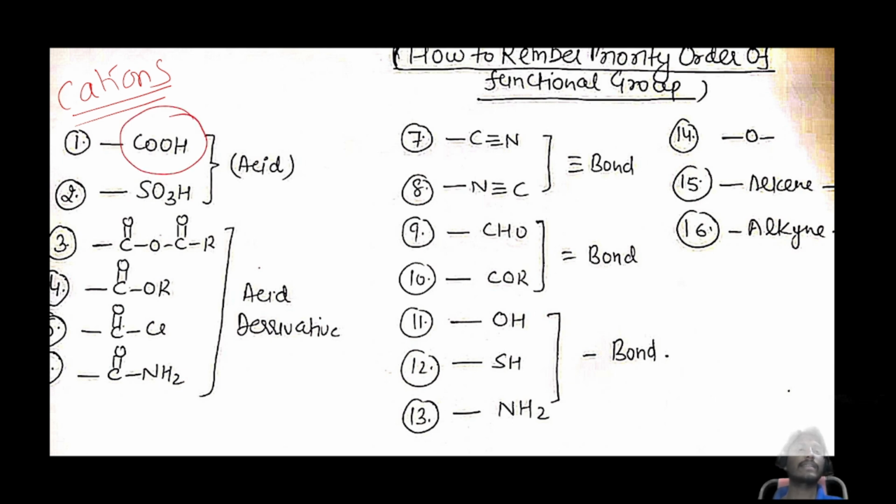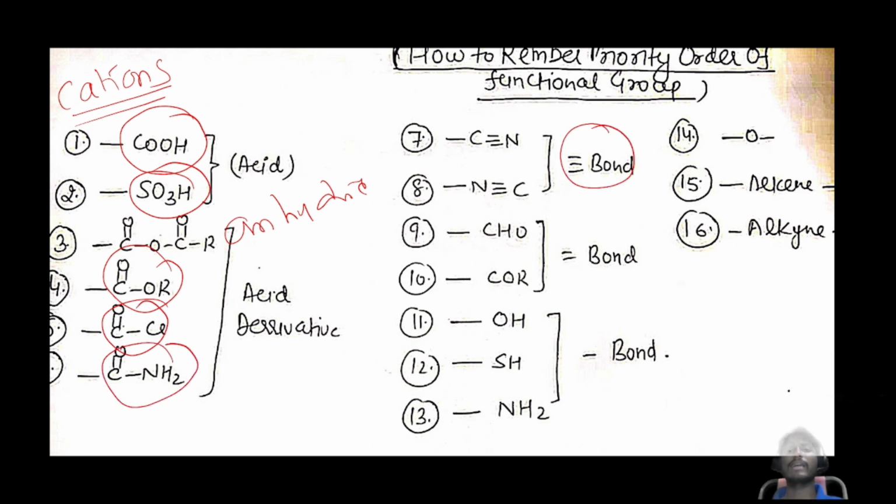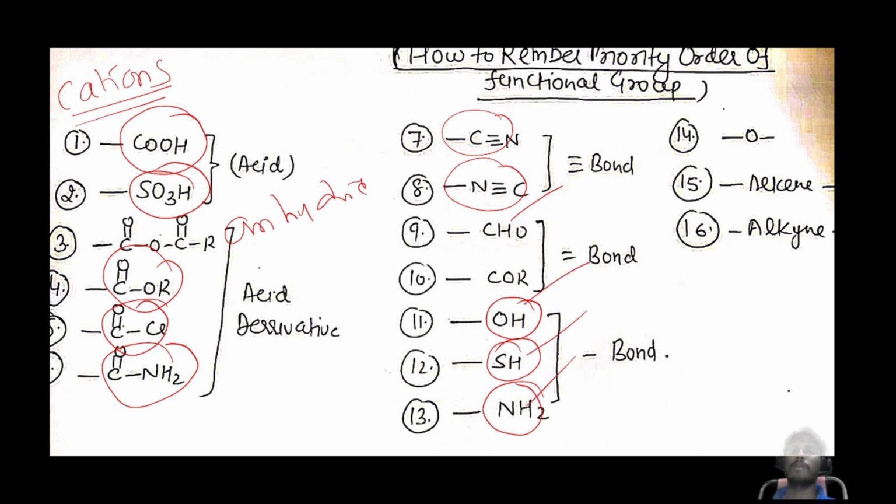Next, carboxylic acid, then sulfonic acid, then anhydride. Next, ester, acid chloride, amide. After that, triple bond containing groups, that is cyanide, isocyanide. Next, double bond containing groups, that is aldehyde and ketone. Next, alcohol group, mercapto group and amine group: alcohol gets first priority, then SH, then amine group. Next, ether group, followed by alkene, then alkyne. This is just brief information about functional group priority.